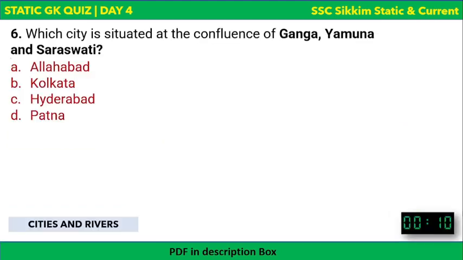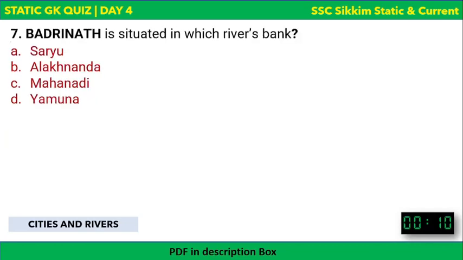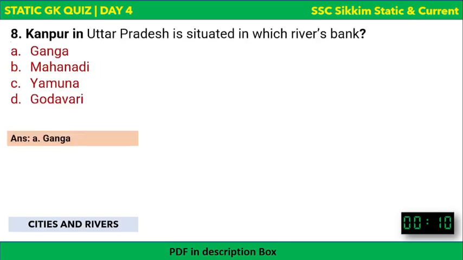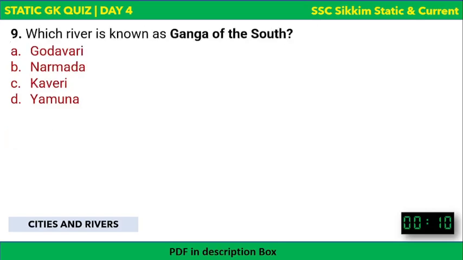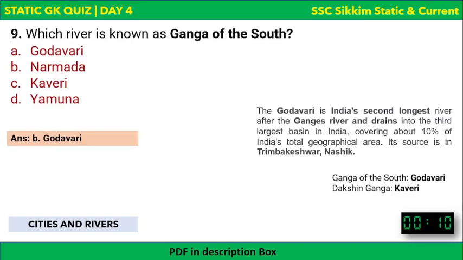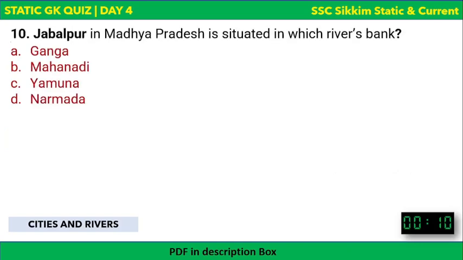And then coming to rivers and cities, we learned that on the confluence of Ganga, Yamuna, and Saraswati, Prayagraj or Allahabad is situated. Badrinath is on the bank of Alaknanda River. Kanpur is on the Ganga River's bank. Ganga of the south is known as Godavari, and Dakshin Ganga is the Kaveri. Jabalpur is situated on the bank of Narmada.